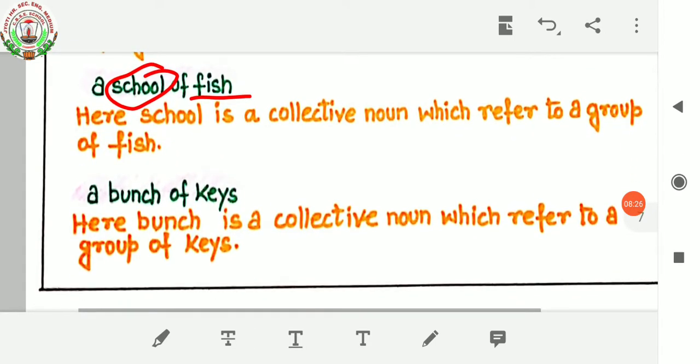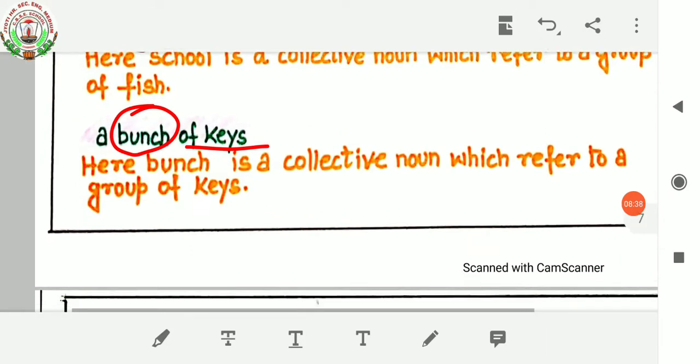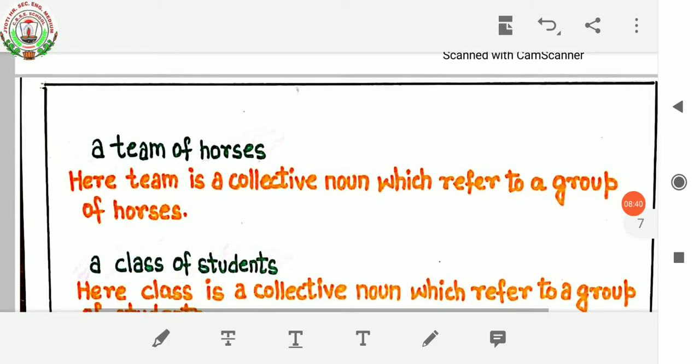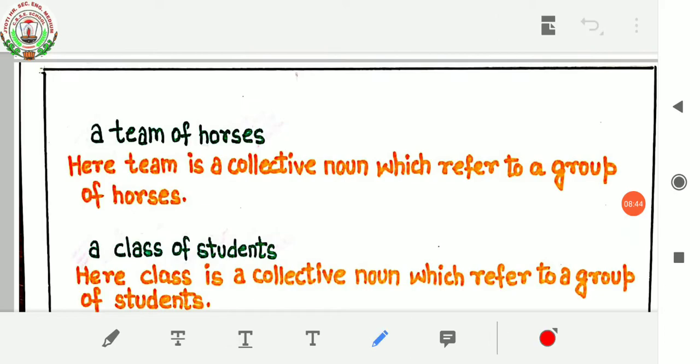A bunch of keys. Here, bunch is a collective noun which refers to a group of keys. A team of horses. Here, team is a collective noun which refers to a group of horses.